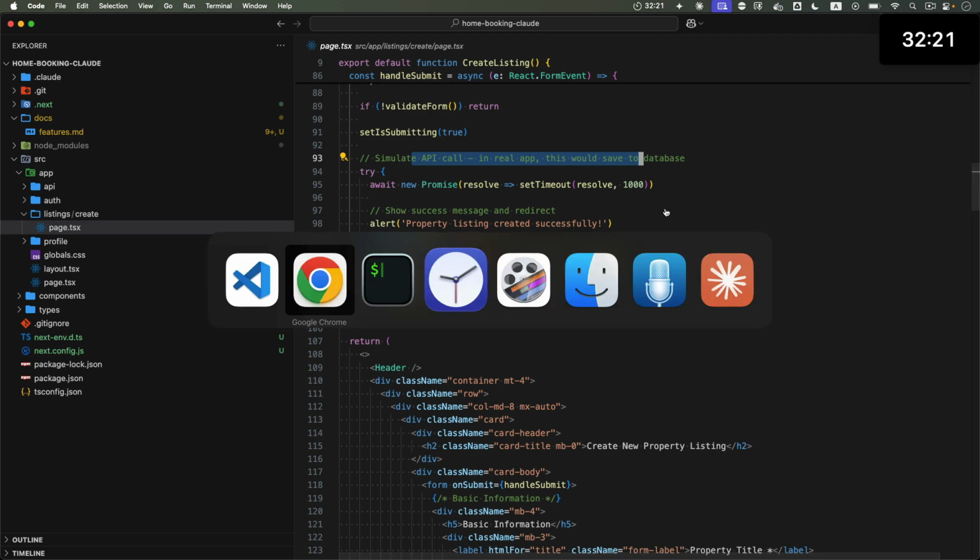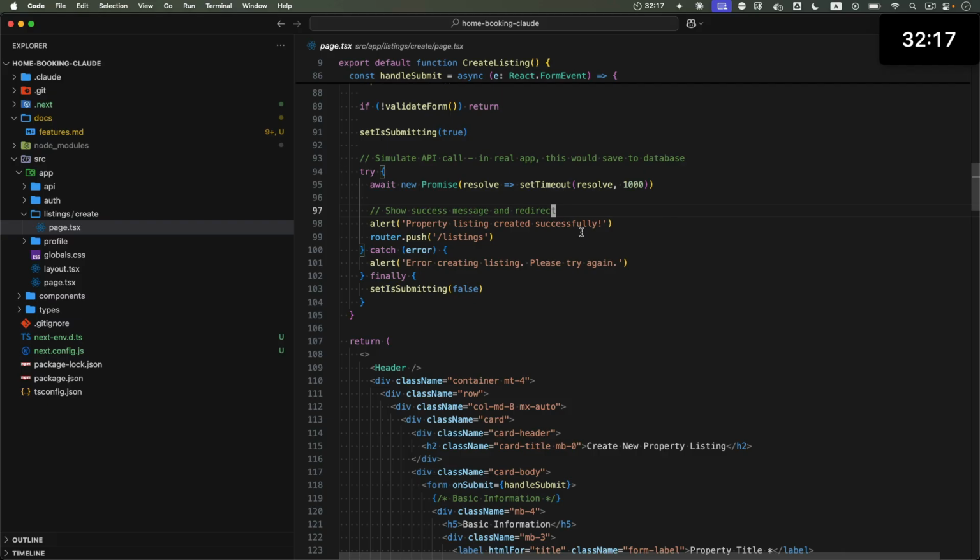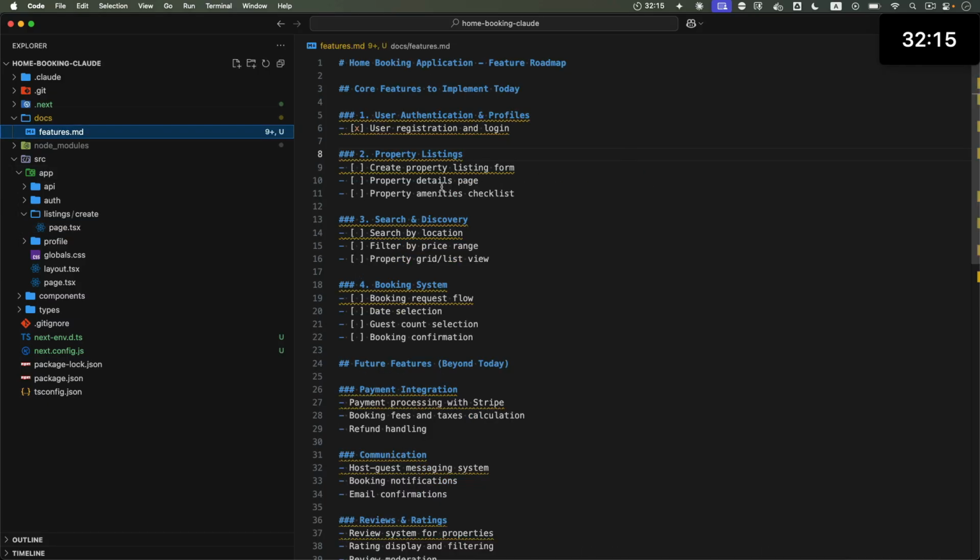So let's do this. Wait, let's check the features list. Create property listing form. Okay, this is done. Property details page. Okay, for that we need to implement some storage.